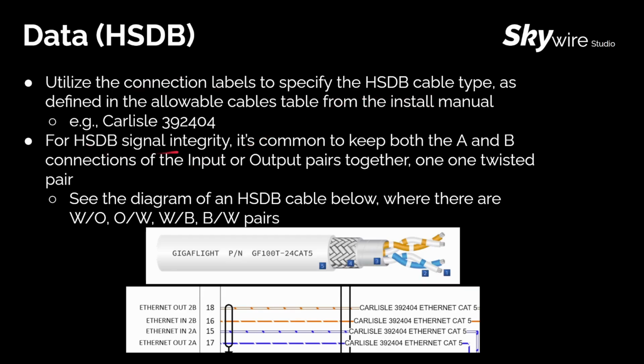For HSDB signal integrity, it's common to keep both the A and B connections of the input or output pairs together on one twisted pair. So you can see the diagram of the HSDB cable below, where there are white and orange, orange and white, white and blue, blue and white pairs, as shown over here. Keeping the B's and the A's together as a twisted pair ensures the signal integrity and helps cancel out any interference.